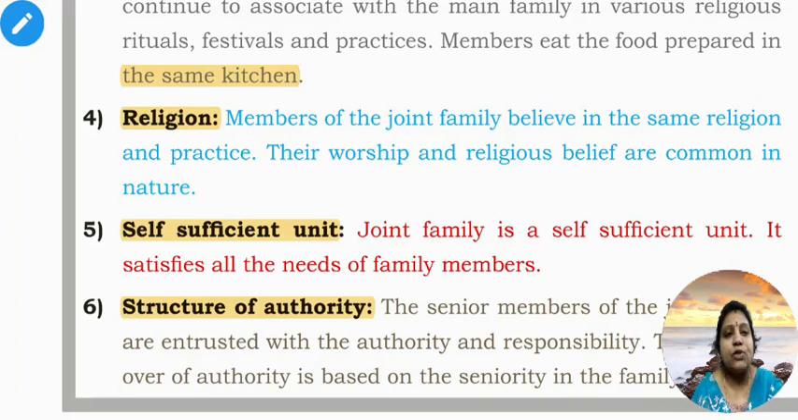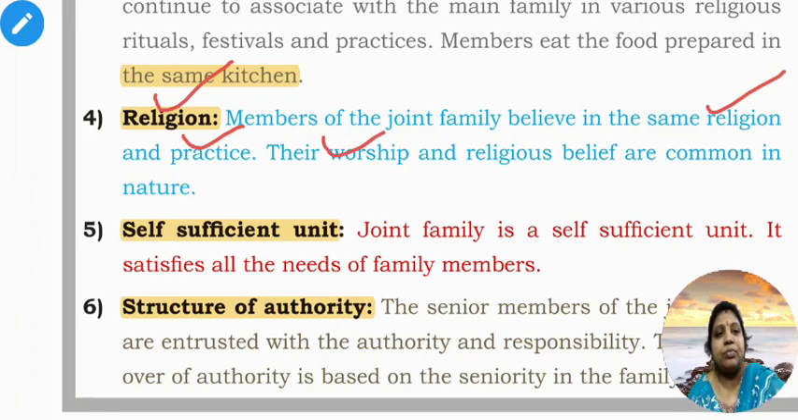Fourth characteristic of joint family is religion. Members of a joint family believe in the same religion and they practice it. Their worship and religious belief are common in nature. So they will not disobey the rules of the elder person, and all family members will believe in the same religious practices of the family.